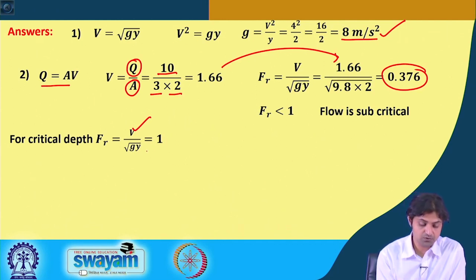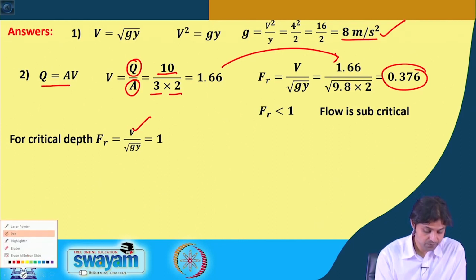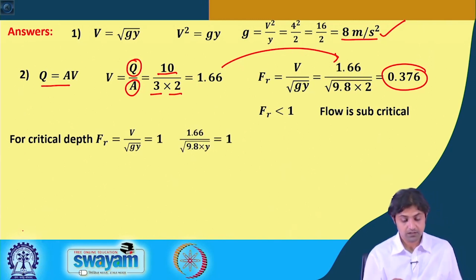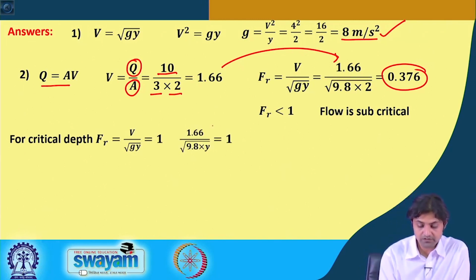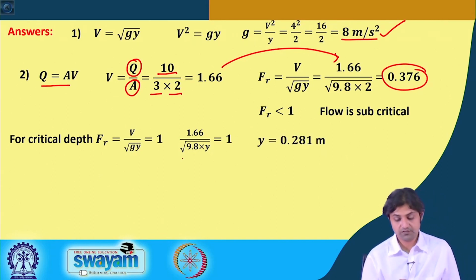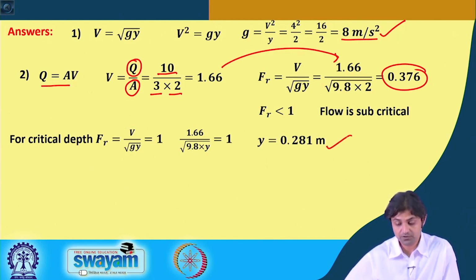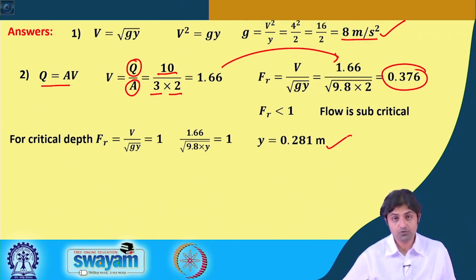So, if we use this equation, v by under root g y is equal to 1, therefore, substituting, v will remain same 1.66, g is 9.8 and y we have to find out. Using this equation we can find out y is 0.281 meters. So, it has to be more shallow. Earlier the depth was 2 meter, here we have to make it 0.28 meters.